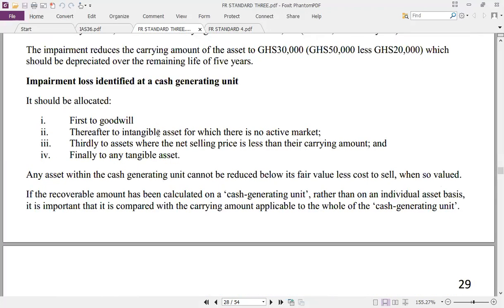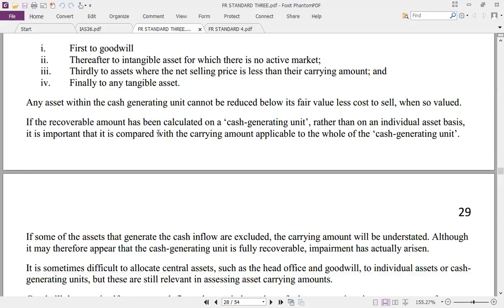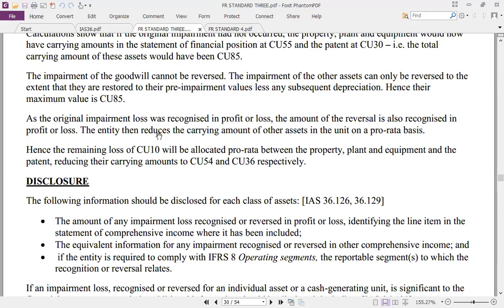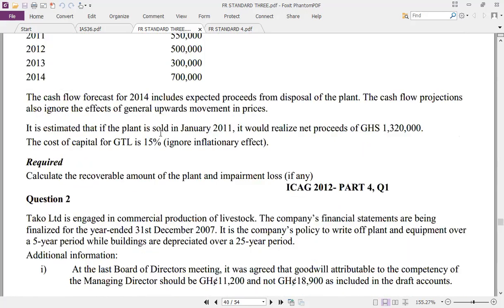So let's see this. Let's look at this particular asset. Let's go into this particular question.